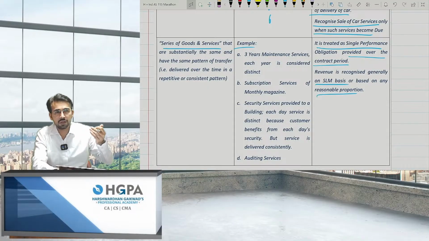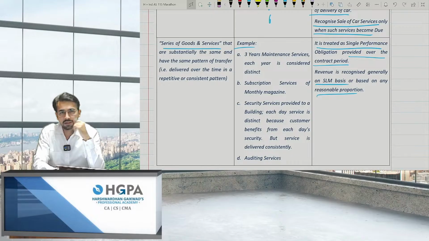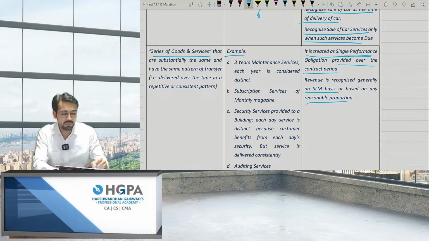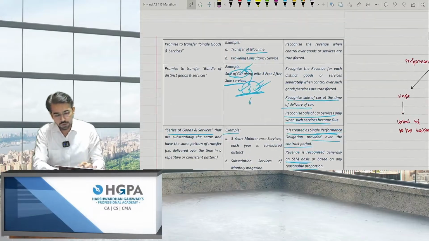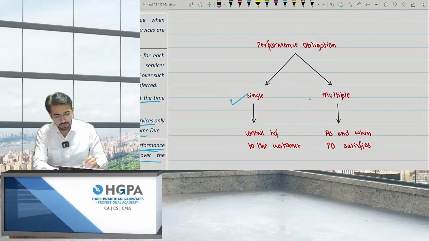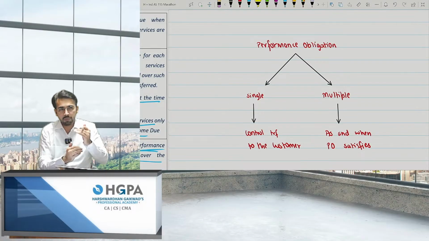For example, if you are giving a professional fee to a CA or a CMA for filing GST returns, right? At that point of time, each and every month they have to file. But is it a separate performance obligation? The answer is no. It is a single PO, single performance obligation, and you can book revenue on a monthly basis, that is SLM basis, or some reasonable proportion if you have any better idea, right? So at this point of time, with the performance obligation, you just have to check whether it is single or multiple. Basically, one time or multiple times. So what you have to consider is nothing but performance obligation.